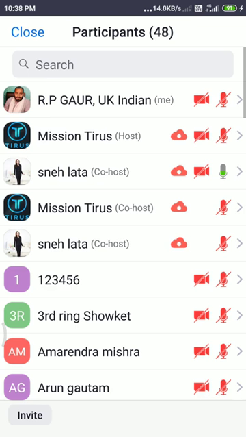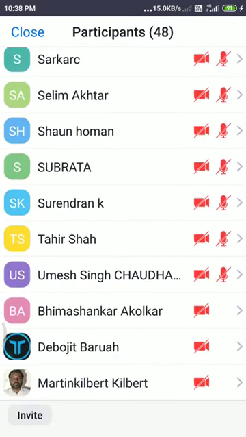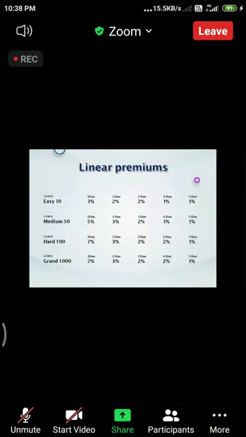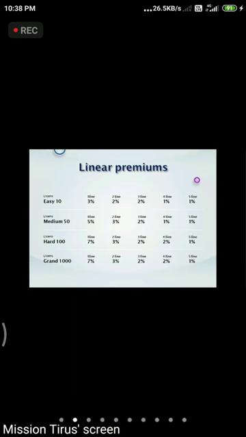And the third license, which is hard, at $100, we are going to get 7% at the first level, 3% at the second level, 2% at the third level, 2% at the fourth level, and 1% at the fifth level. And the fourth license, which is grand, at $1,000, we are going to get 7%, 3%, 2%, 2%, 1%. This is for our lifetime. As our team members who came in through our easy license upgrade to the $50.